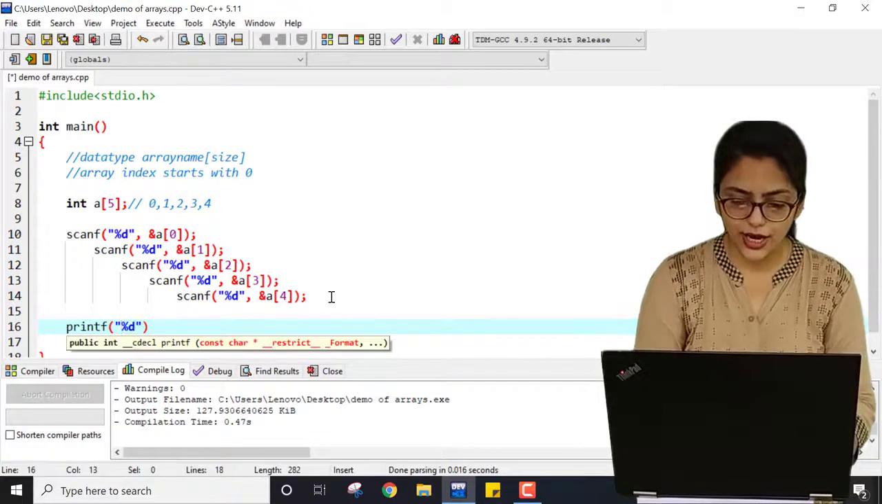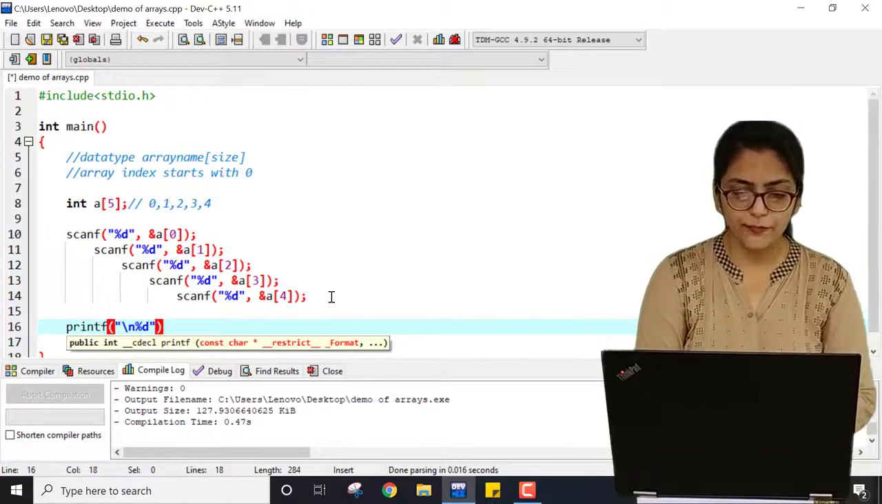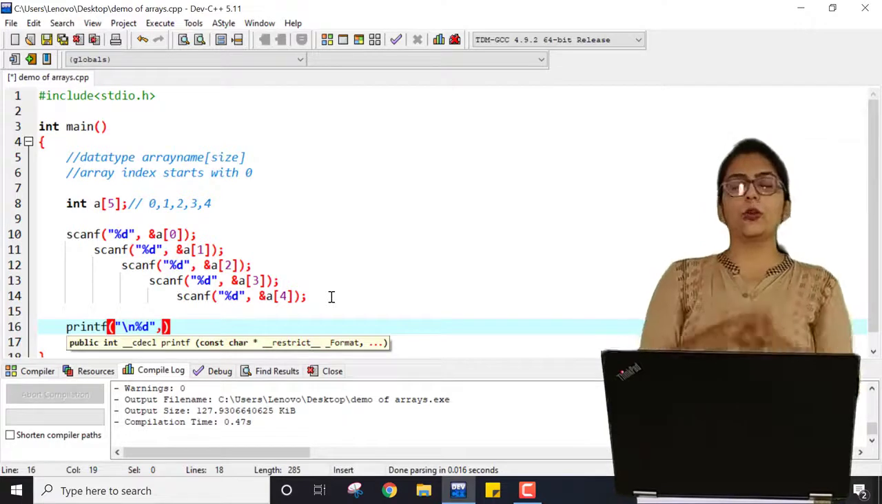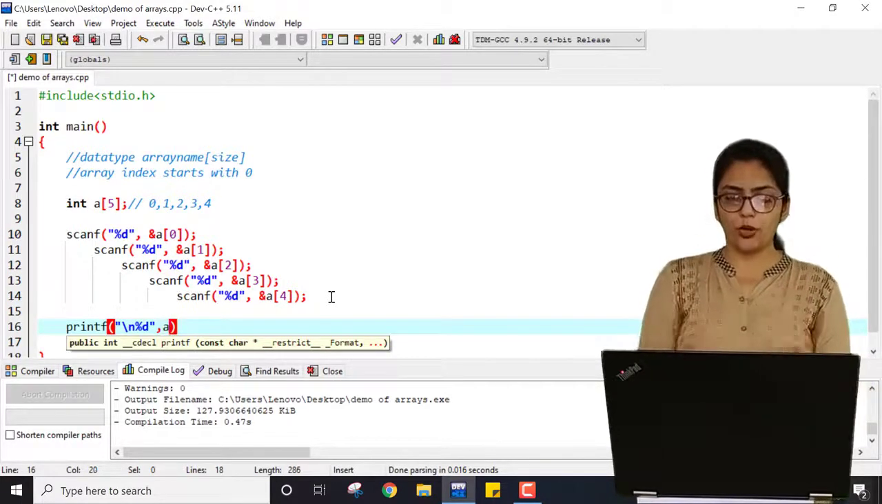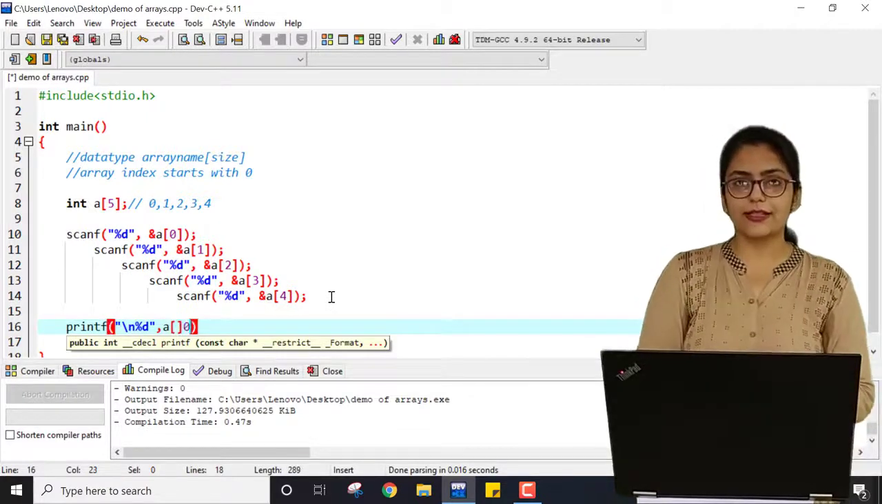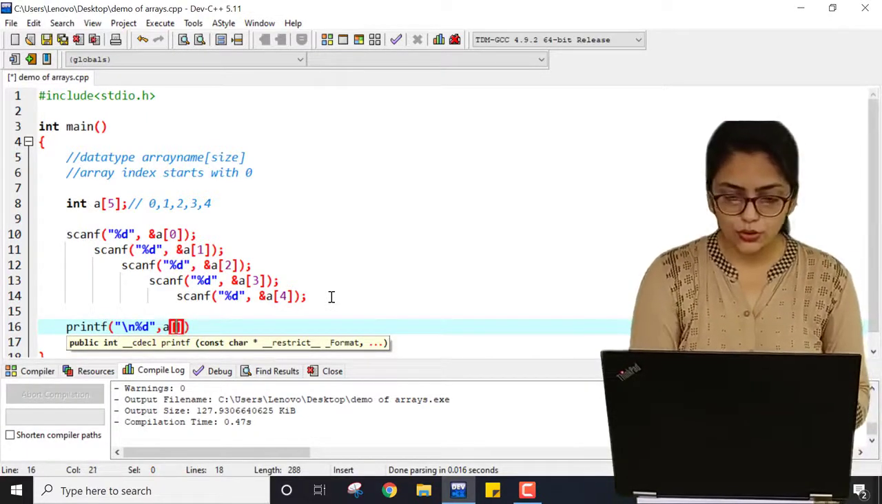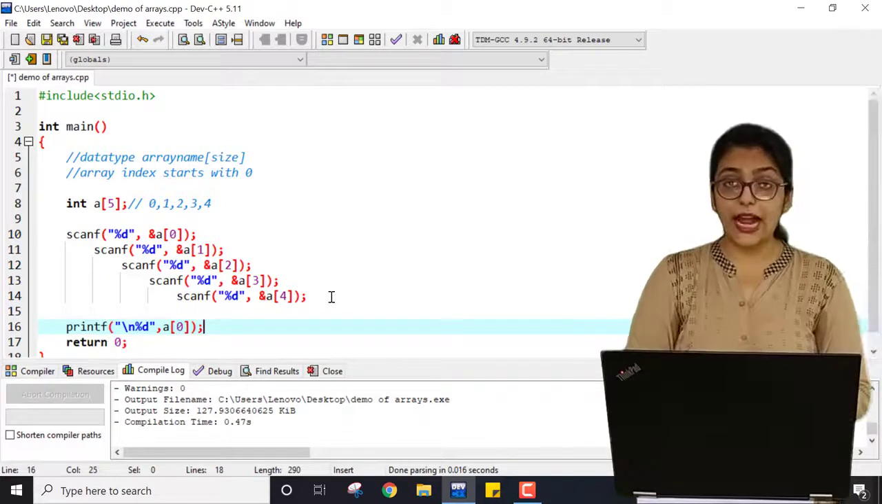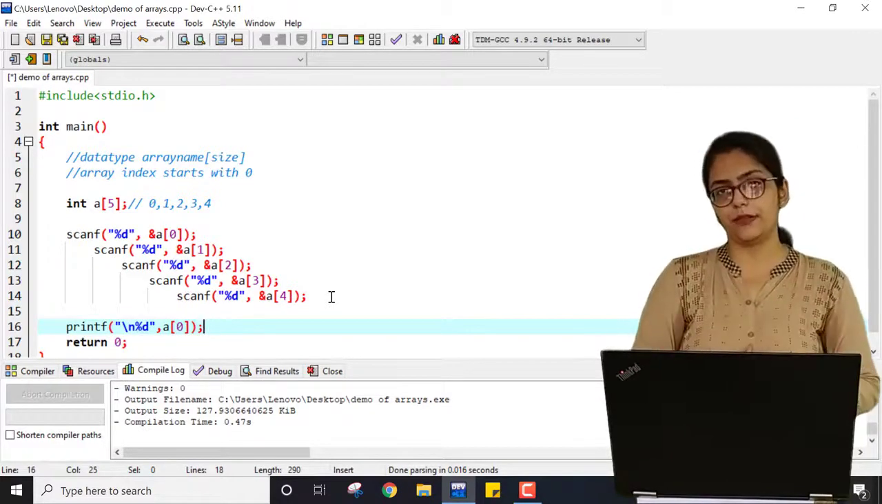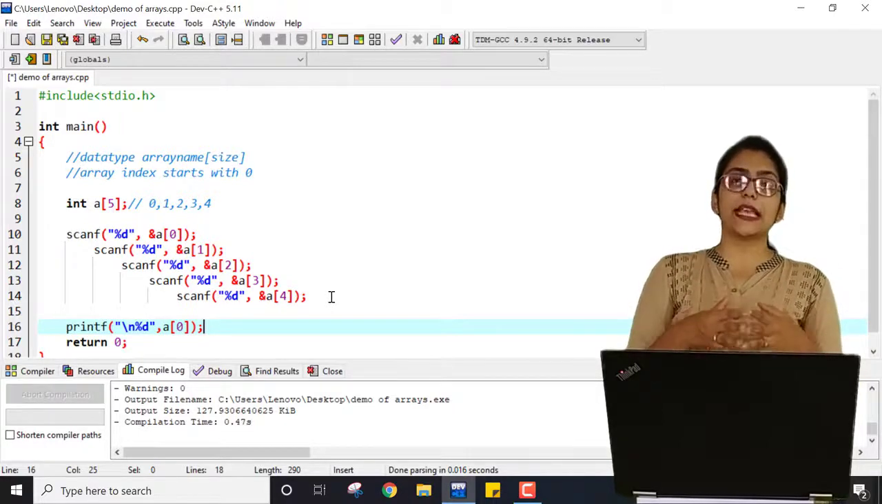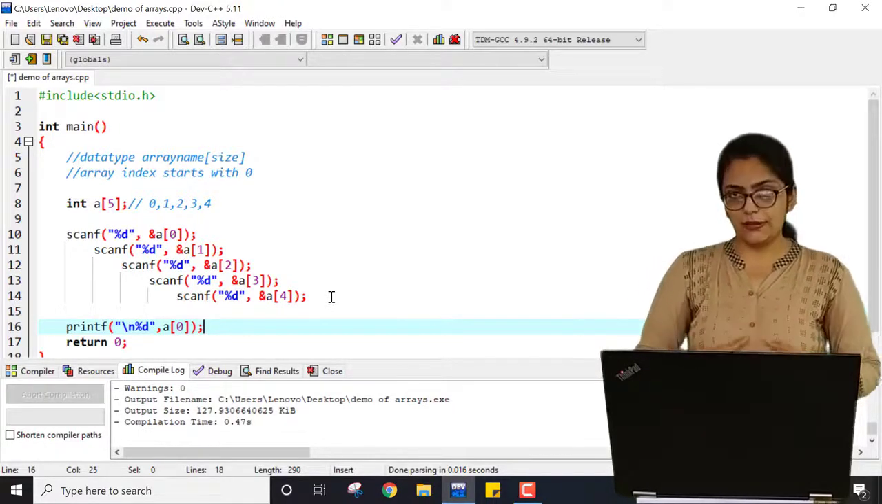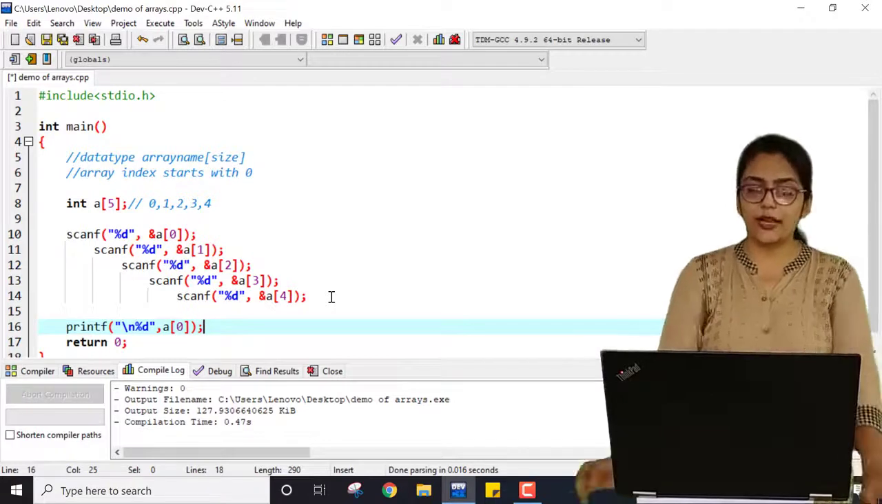I am doing \n so that it will be printed from the next line. What will be the value over here? Can I write only a? No. I have to write a with index. And at that time only a of 0 is printed. And the value will not be replaced, it will remain the same for each of the array elements. This is the use of an array.